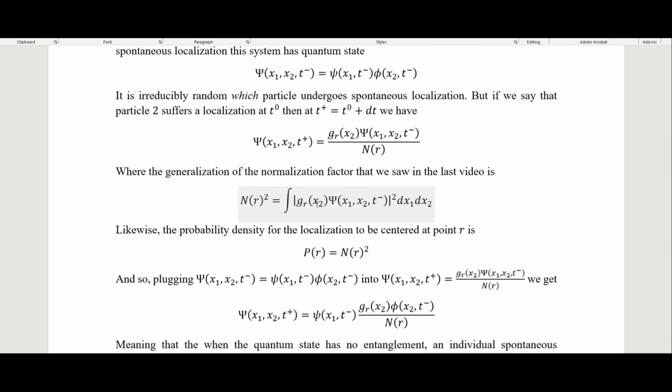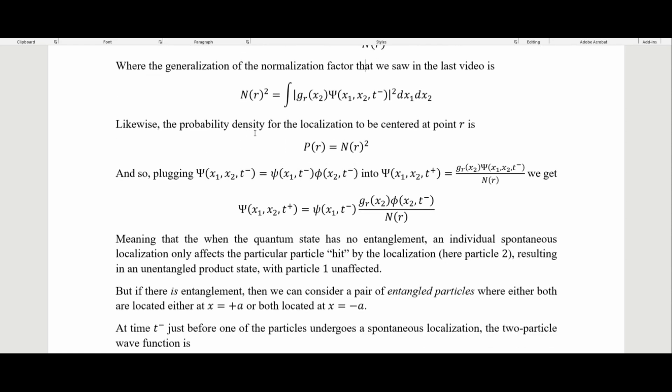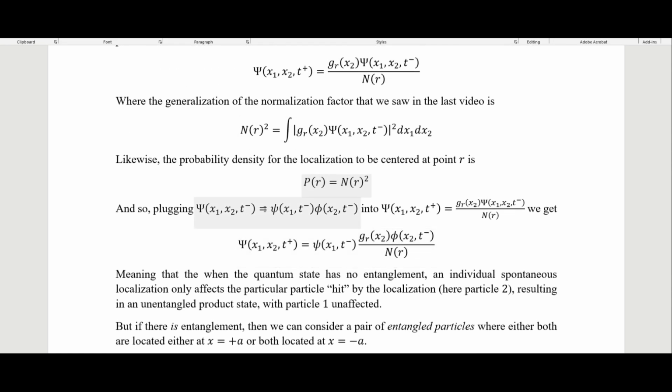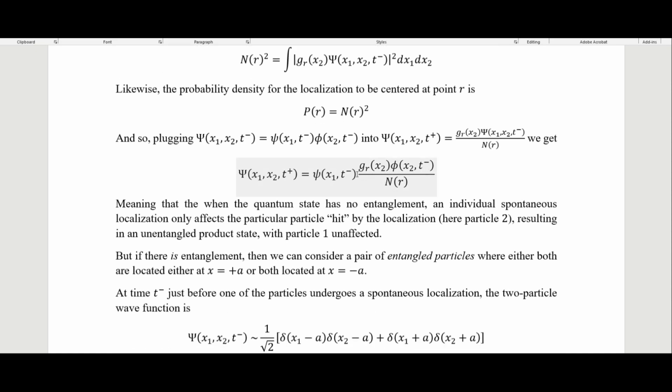So the normalization factor is such that the square of it is equal to this, so it's just the integral of the Gaussian times the wave function right here. Likewise, the probability density for the localization to be centered at point R is equal to the square of this normalization factor. So plugging these things into our equation, with our wave function being these two particles here, we end up getting this right here. So our first particle is unchanged, and the second particle has the Gaussian and the normalization.